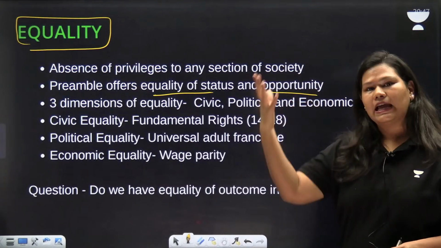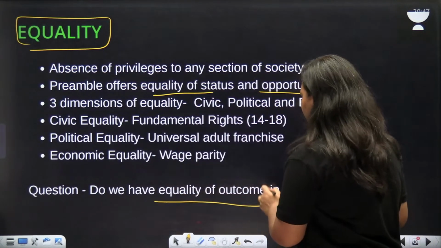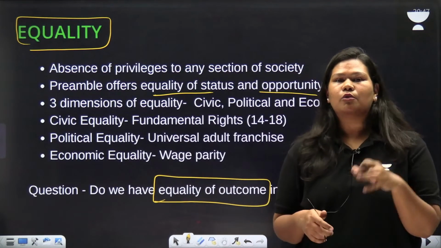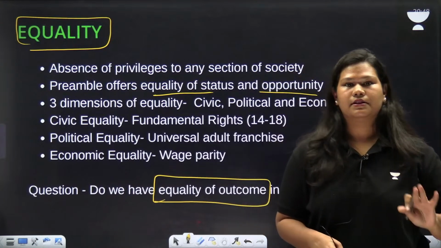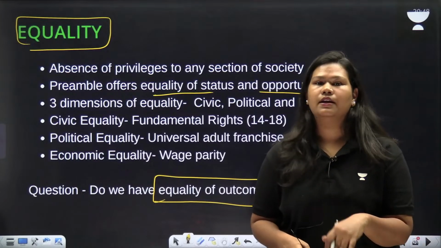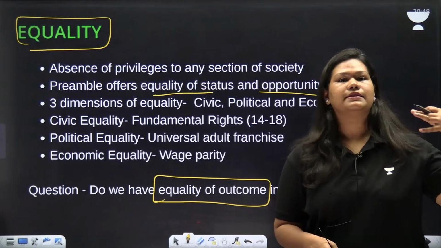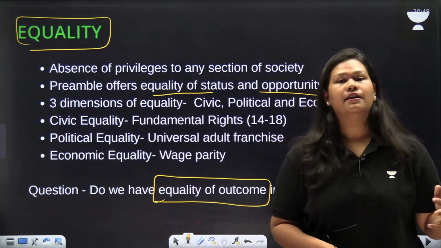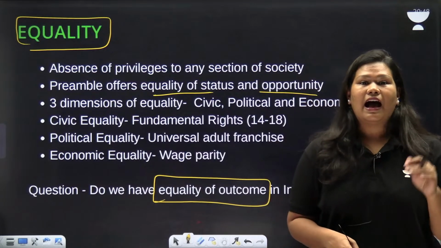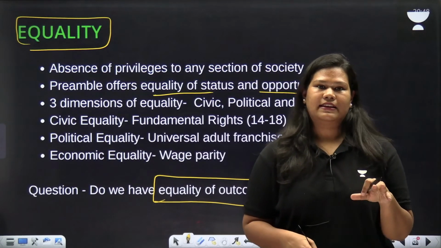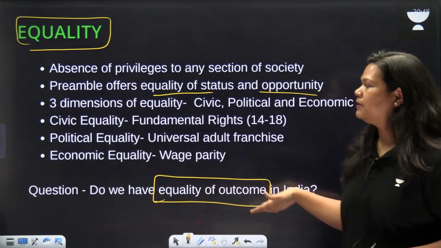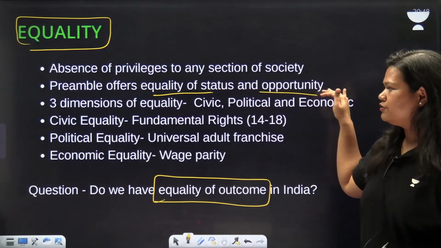Now there is one more type of equality, which is equality of outcome. India doesn't have it. Equality of outcome means no matter whatever you do, you'll get the same result. For example, if a person who doesn't do anything and is unemployed, on the other hand, a scientist who works really hard gets the same salary at the end of the month, is it fair? The outcome of their efforts is the same in this case, and it's not justified. So India doesn't follow equality of outcome. We have equality of status and opportunity.